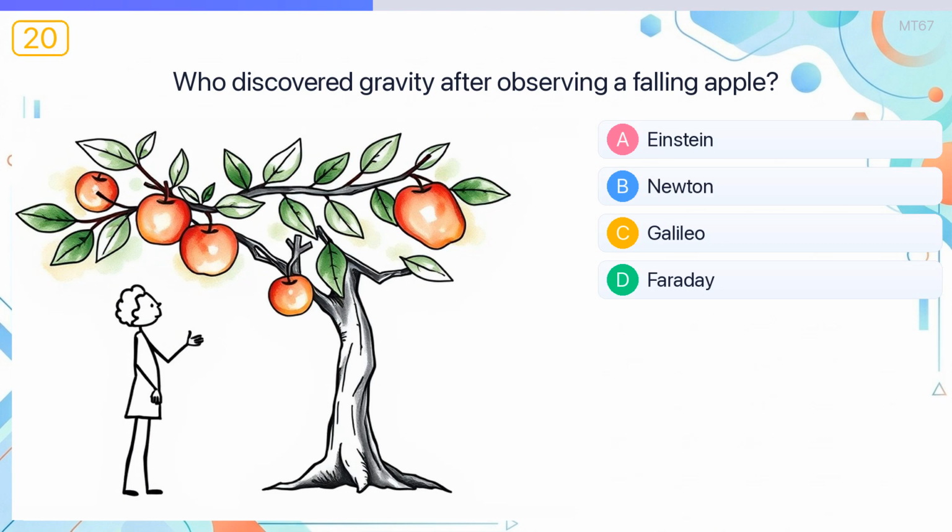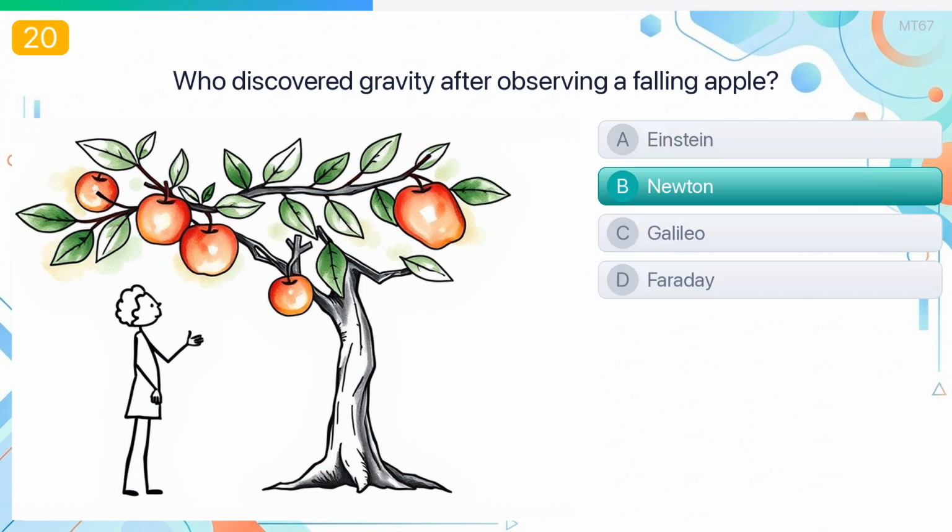Who discovered gravity after observing a falling apple? The answer is Newton. Isaac Newton described gravity after observing how objects attract one another.